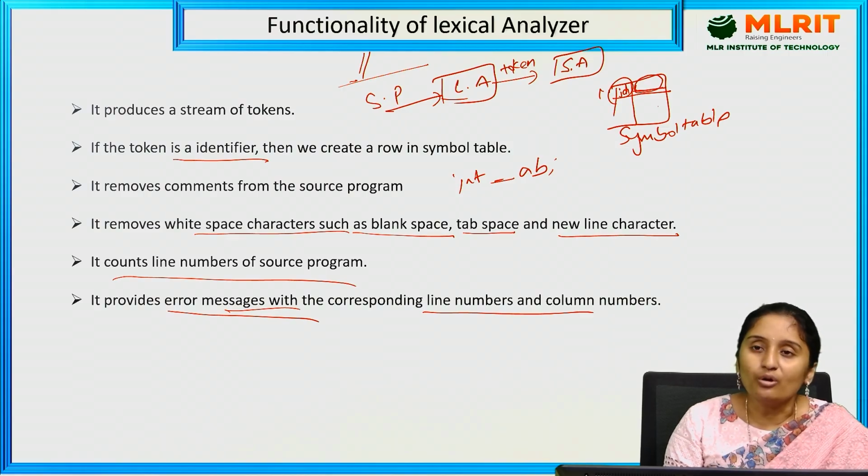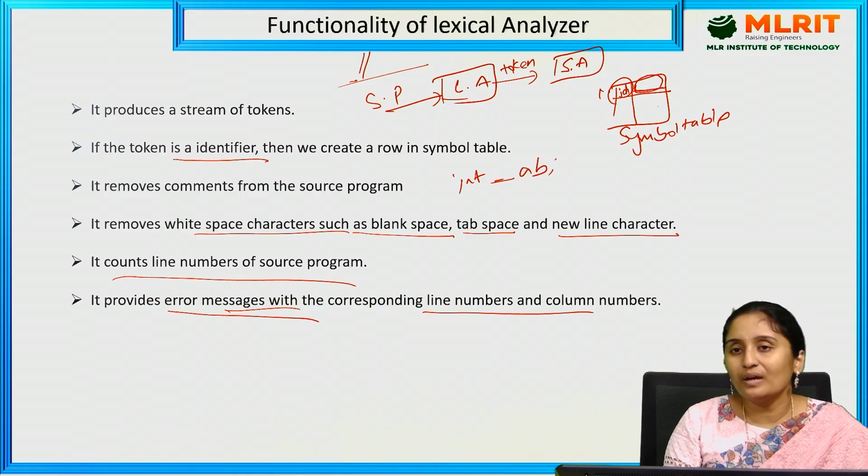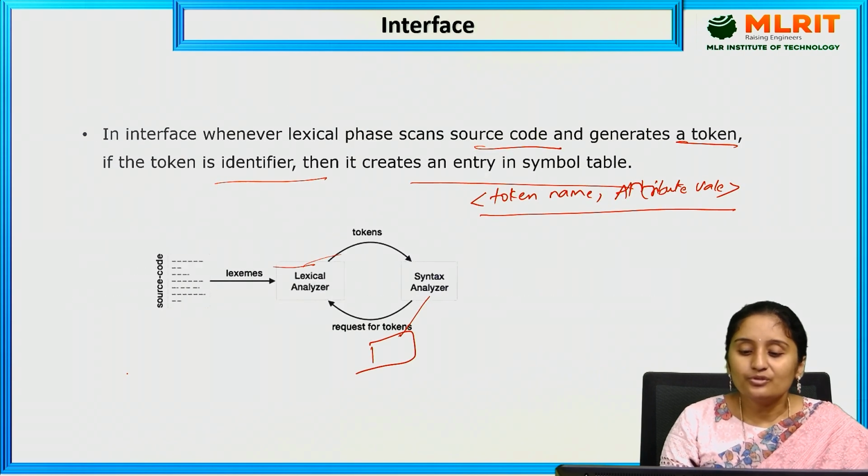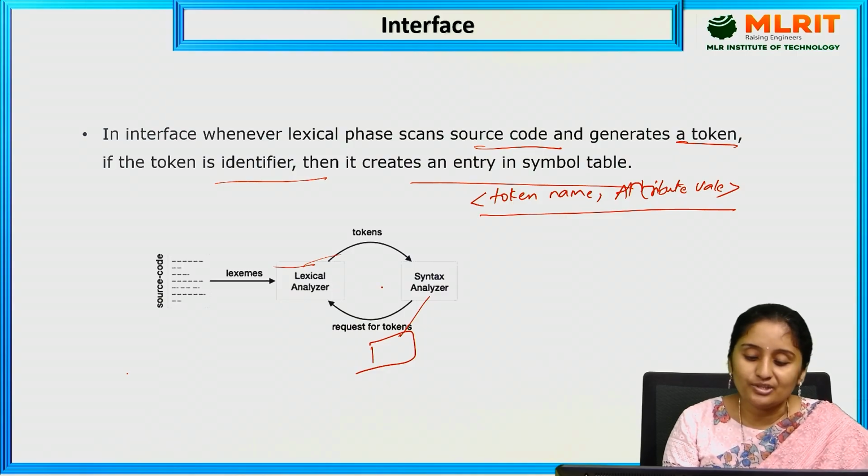It also counts how many lines exist in the program, because if any error occurred in any place, it will be pointed out by using the line number. The next one is the interface of the program. Here it scans and generates the tokens, and it checks for requests for the tokens. So it acts like an interface between them, and these two things work parallelly to each other.